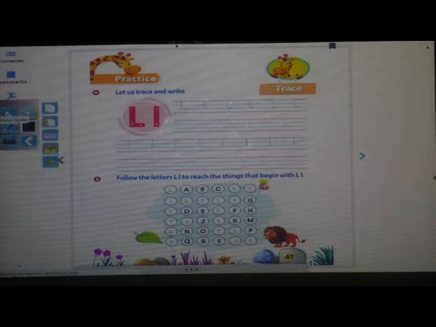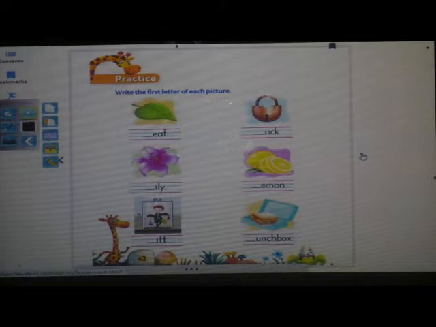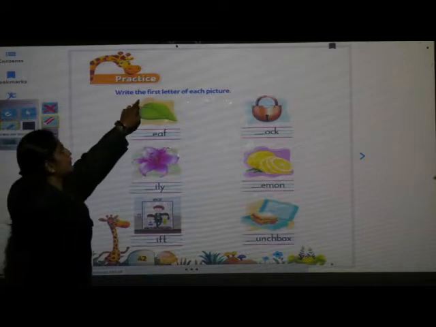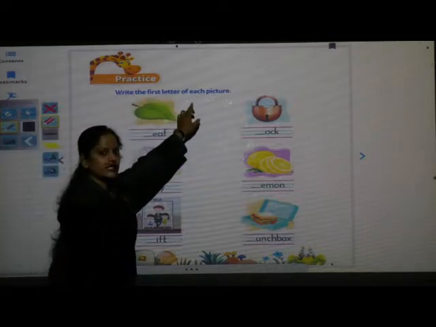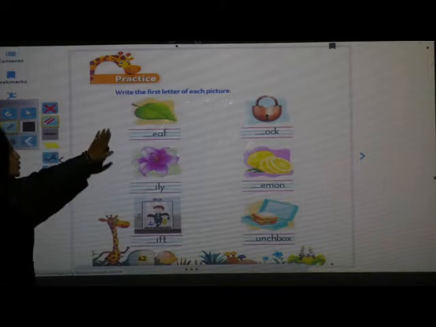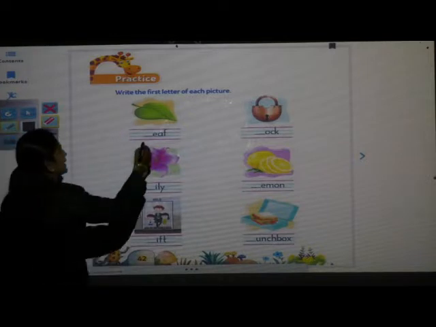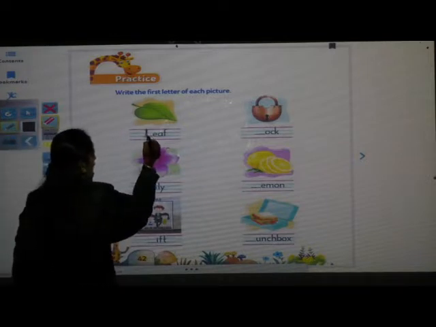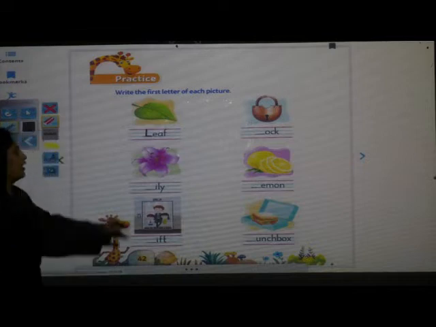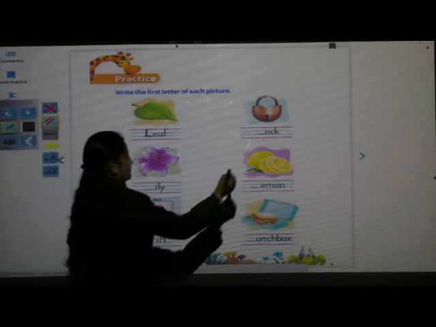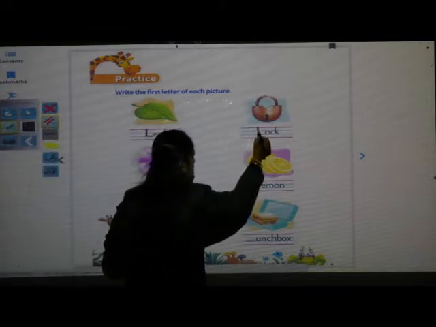Next page you have to open. Open the next page, that is 42. Here are some pictures. We have to write the first letter of each picture. Okay. So, what is this? Which picture is this? Yes, children? Very good. It is a leaf. So, here we have to write capital letter L. Leaf. Which picture is this?